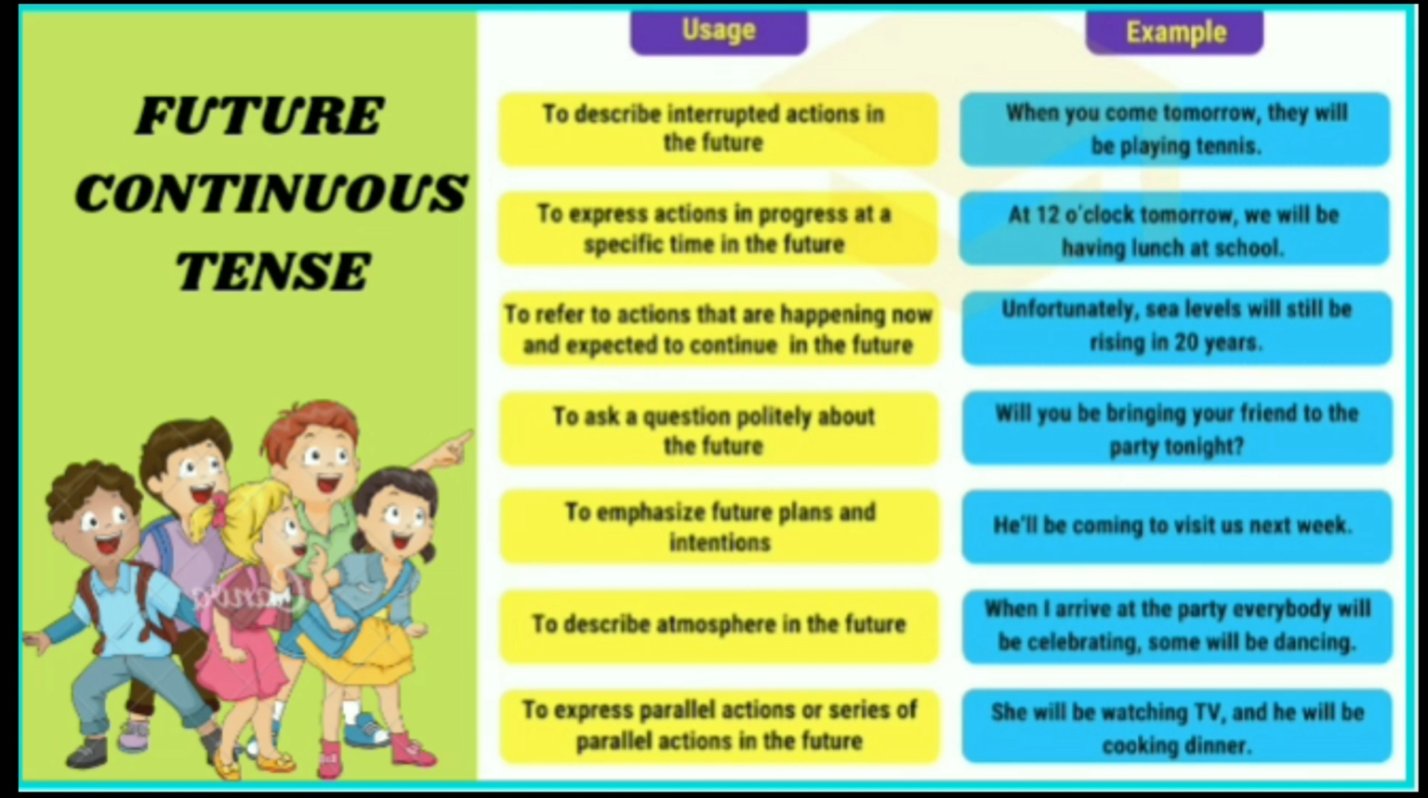Now let's see uses and some more examples for future continuous tense. It is used to describe interrupted actions in the future. Example, when you come tomorrow, they will be playing tennis. To express actions in progress at a specific time in the future. At 12 o'clock tomorrow, we will be having lunch at school. To refer to actions that are happening now and expected to continue in the future. Unfortunately, sea levels will still be rising in 20 years.